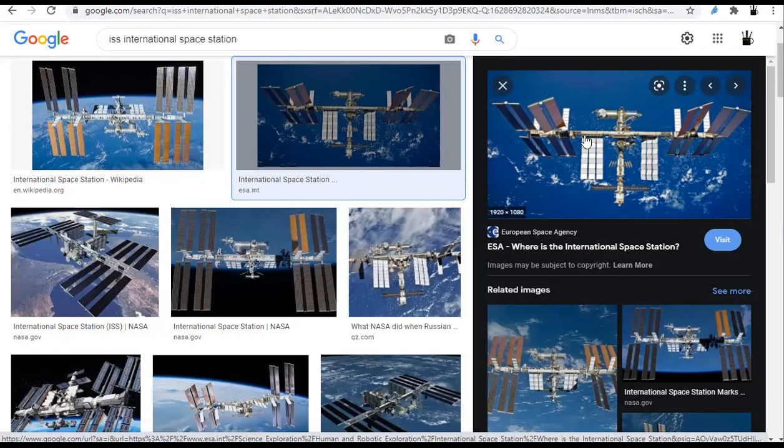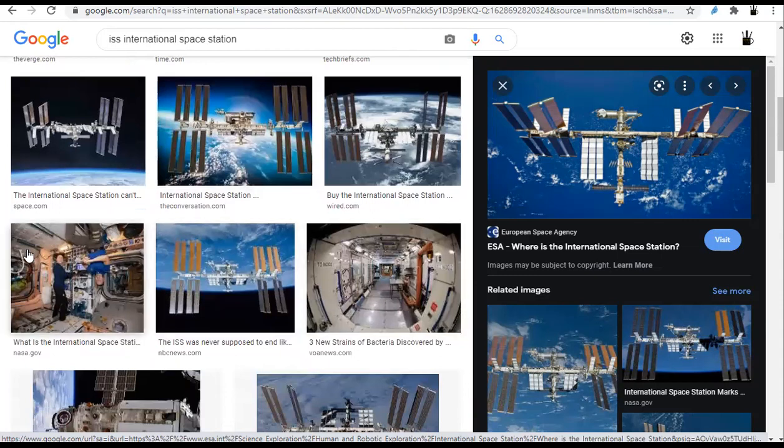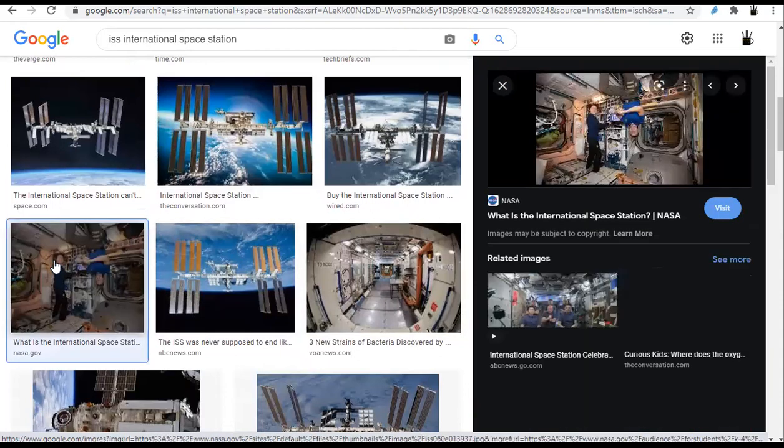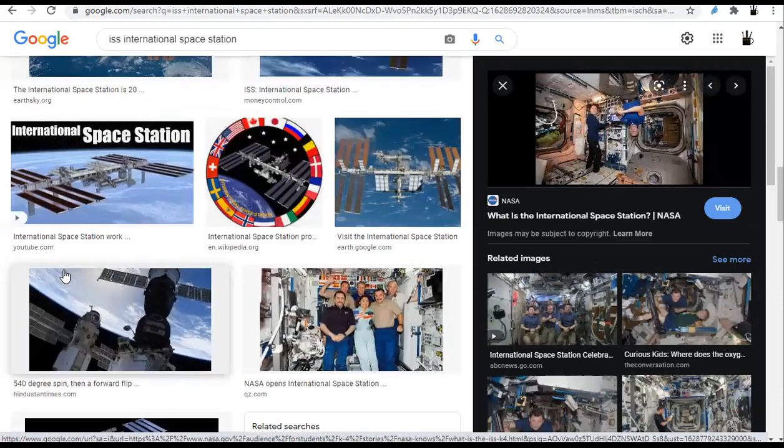I forgot the name of this. I think it's something like a tubular structure. This tubular structure is like a very long tube, so people can walk around here. It is a very huge structure, actually. You can see the scientists and astronauts living there in the International Space Station.